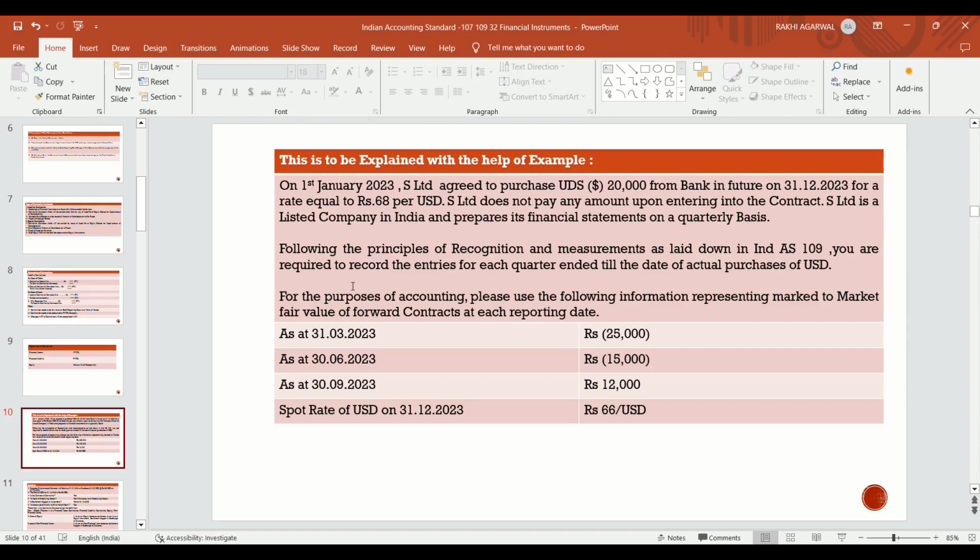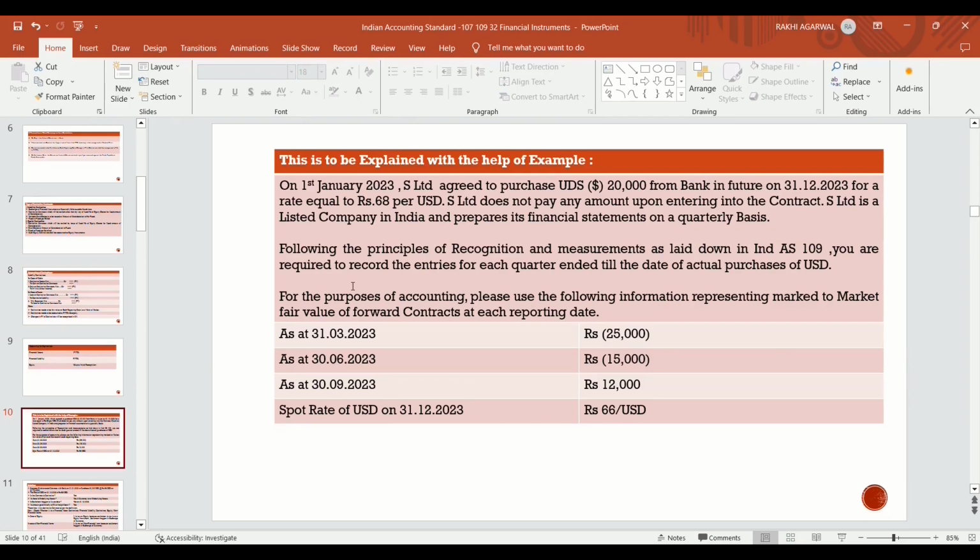Suppose on 1st January 2023, S Limited agreed to purchase $20,000 from a bank in future, to be settled in future on 31st December 2023. Means S Limited purchased a currency, dollars, from the bank. They entered into a forward contract.